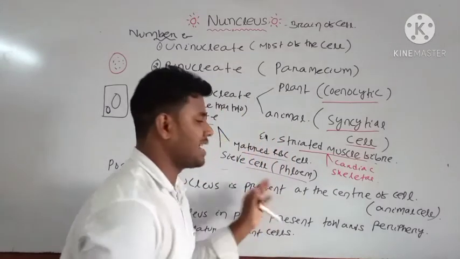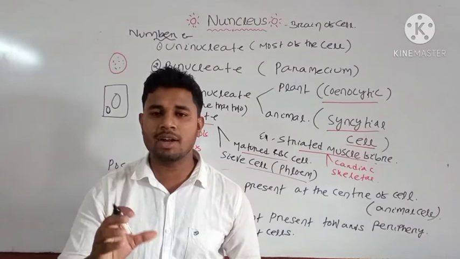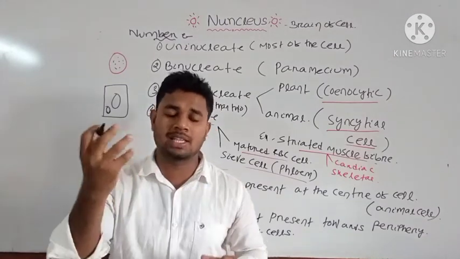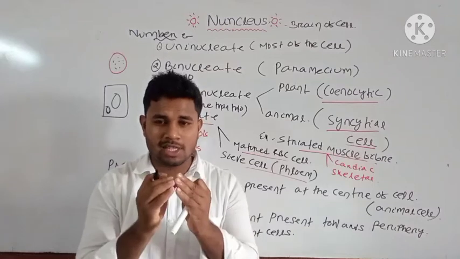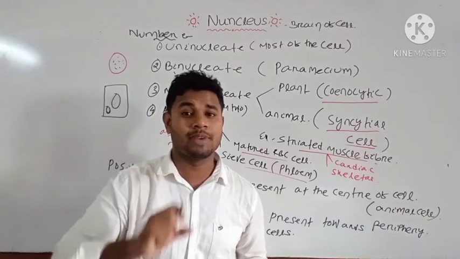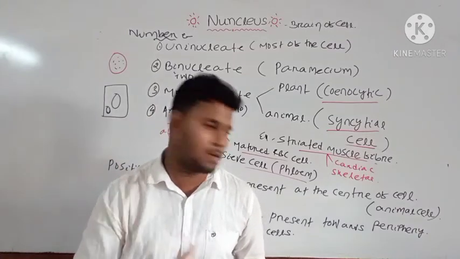In animal cell it is present at the center, but in case of plant cells, if young, it is present at the center. But if the plant cell matures, or in case of mature plants, the nucleus is transferred to the periphery. Why does it transfer? Because of the presence of the vacuole, as mature plants have a larger vacuole structure.